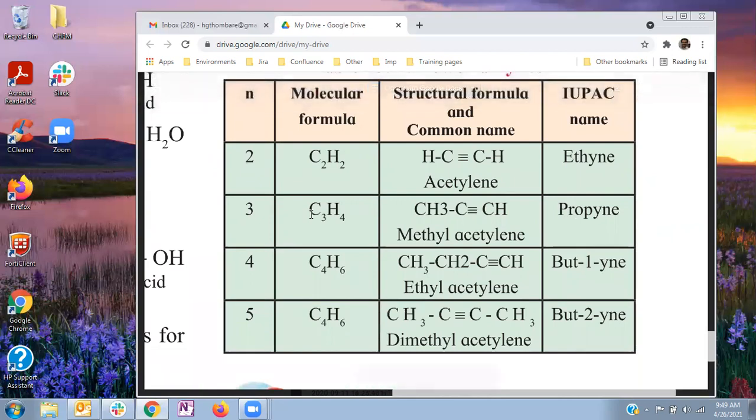Second example is the 3-carbon alkyne, C3H4. The structural formula is CH3 single bond C triple bond CH. The common name is methyl acetylene and the IUPAC name is propyne.